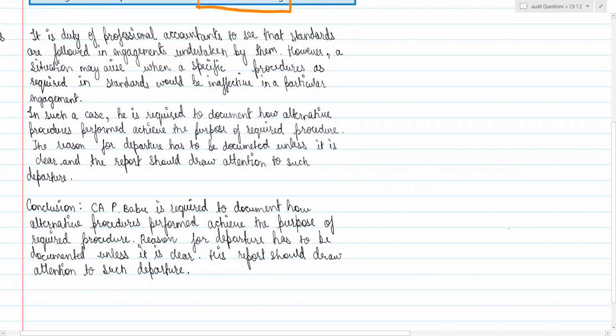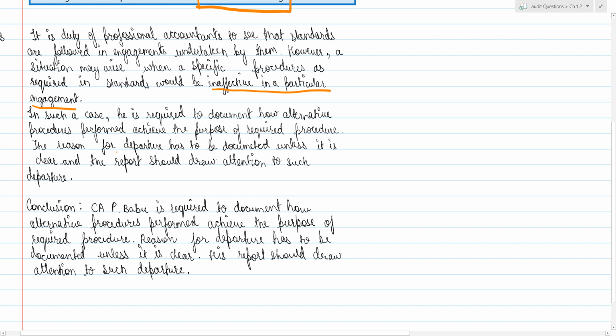So the answer says it is the duty of professional accountants to see that the standards are followed in engagements undertaken by them. However, a situation may arise when specific procedures as required in standards would be ineffective in a particular engagement. So because of some peculiar circumstances, there must be some difficulties. That's why he could not obtain the confirmations from debtors. So this can happen. In such a case, he is required to document how alternative procedures performed achieve the purpose of the required procedure.